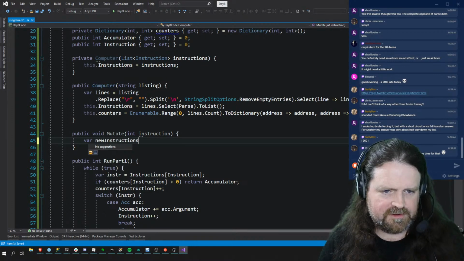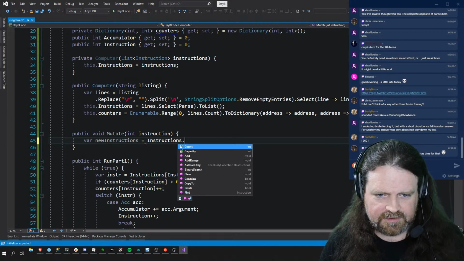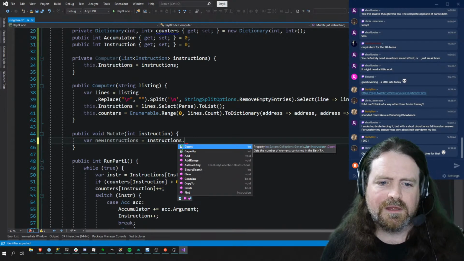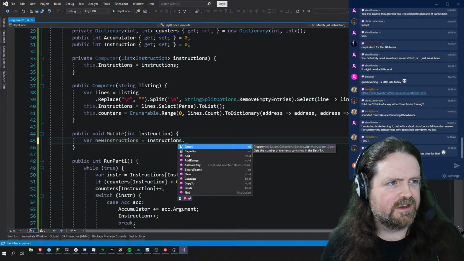So var new instructions equals instructions dot. Is there a clone? Or what do we want here? How do we create a shallow copy of a list in .NET?